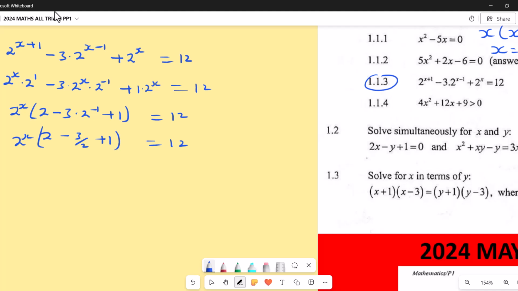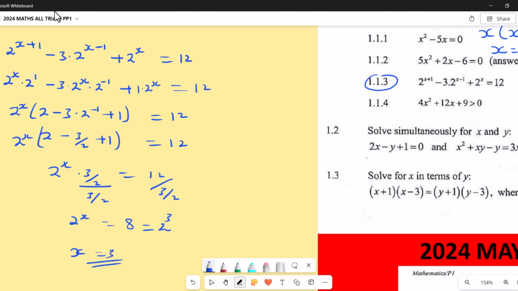Now 3 minus 3 over 2, you also get 3 over 2. So I have 2 to the power x times 3 over 2 equals 12. So I divide both sides by 3 over 2, which gives us 2 to the power x equals 12 divided by 3 over 2. 12 by 3, you get 4. 4 times 2, we get 8. So you're going to have 2 to the power 3. So in other words, our x equals 3.